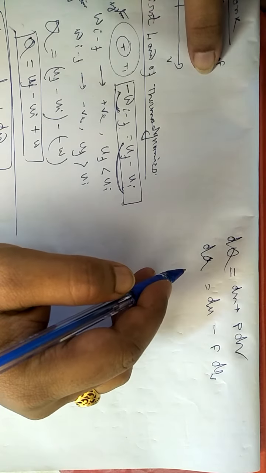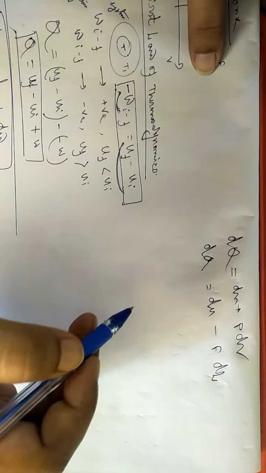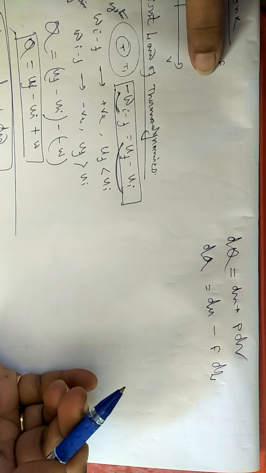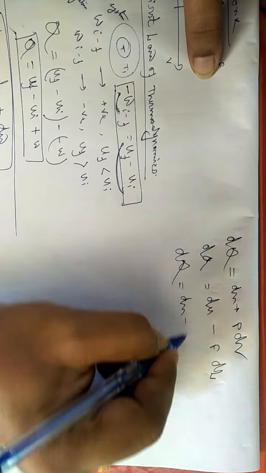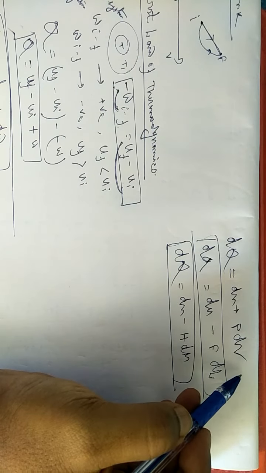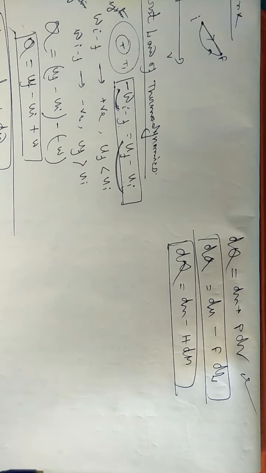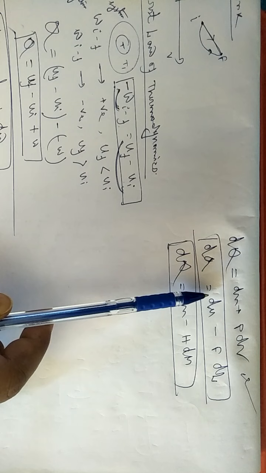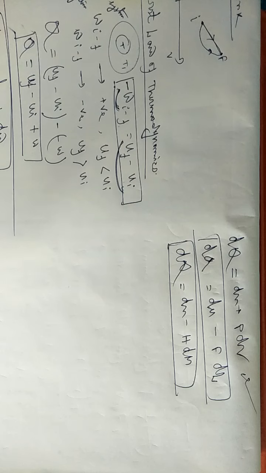Similar examples are there for a magnetic system, where H is the magnetic field and M is the magnetization. There dq can be written as du minus h dm. And here also I am trying to say the same thing: it is not necessarily true that the first law of thermodynamics will be applicable only on a gaseous system, or system filled with gas or liquid or fluid. Rather, it will have different applications in any kind of system which is in thermodynamic equilibrium.